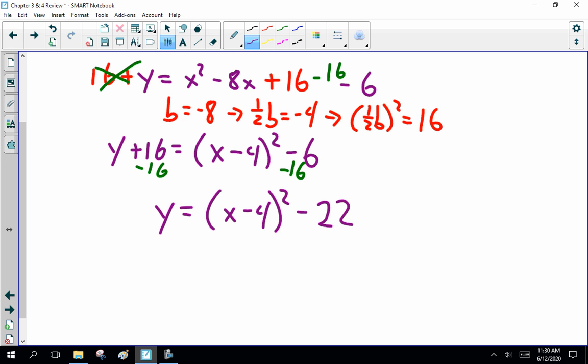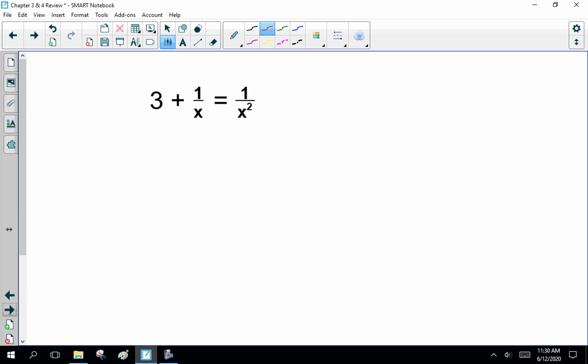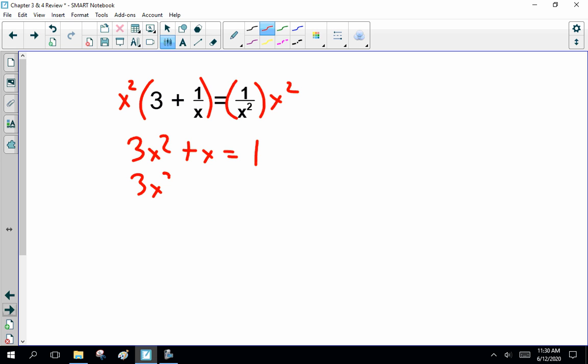That's completing the square. Now, the nice thing about this is it gives us our vertex, P and Q. It tells us where the vertex is, and it makes it very easy to graph. Now, if I asked you to solve this, you're going, that doesn't look like a quadratic. And it's not. But if you multiply both sides by the common denominator, x squared, what have you got? 3x squared plus x equals 1. Or 3x squared plus x minus 1 equals 0. Subtract 1 from both sides. And then you have a quadratic equation.